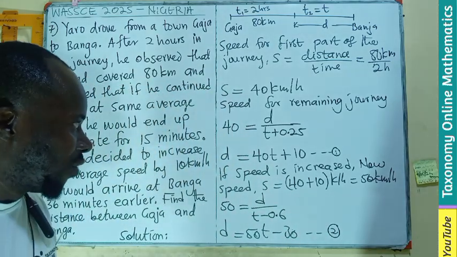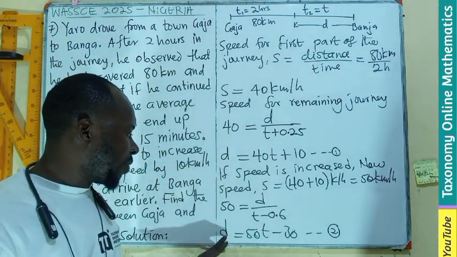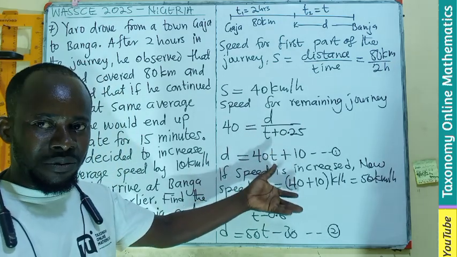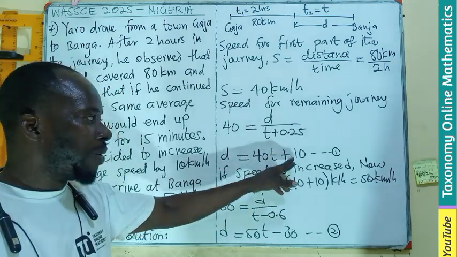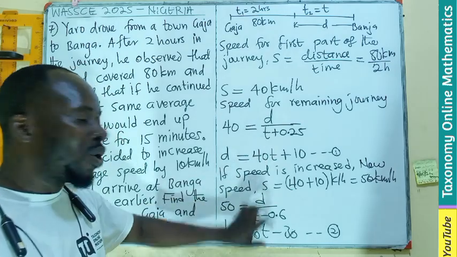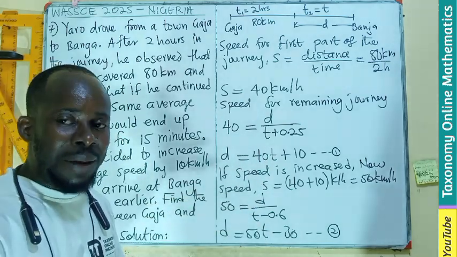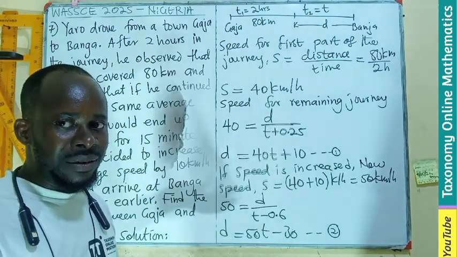So you can see we are having two equations, both with D in terms of T. So if D is the same thing here, D is the same thing here, we can equate the two equations and find the time, then substitute to find the distance.